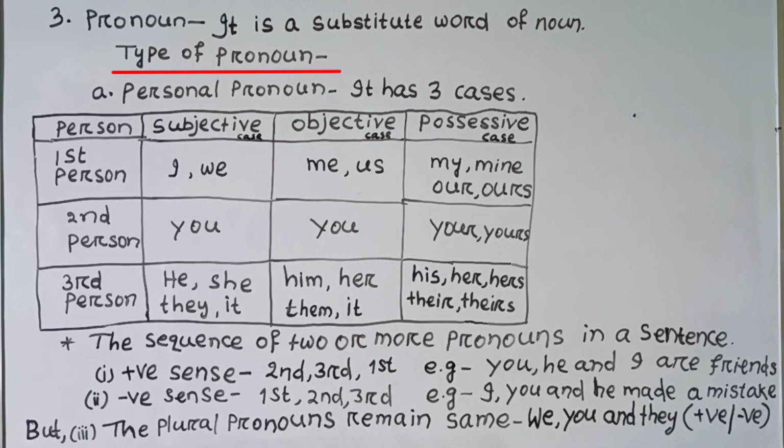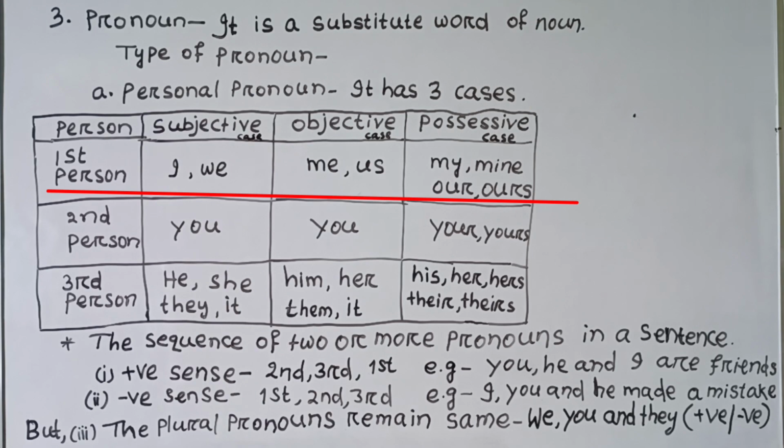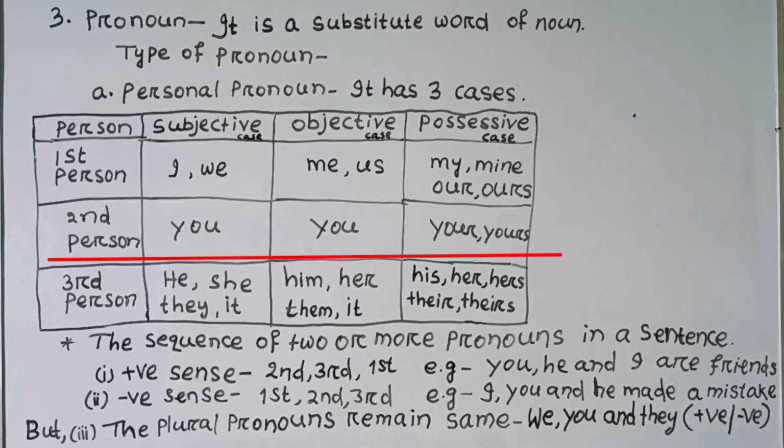Types of pronoun. First, personal pronoun. It has three cases. First person: subjective case, I, we. Objective case, me, us. Possessive case, my, mine, our, ours. Second person: subjective case, you. Objective case, you. Possessive case, your or yours. Third person: he, she, they, it. Objective case: him, her, them, it. Possessive case: his, her, hers, their, theirs.